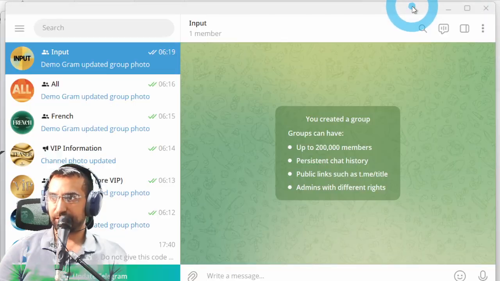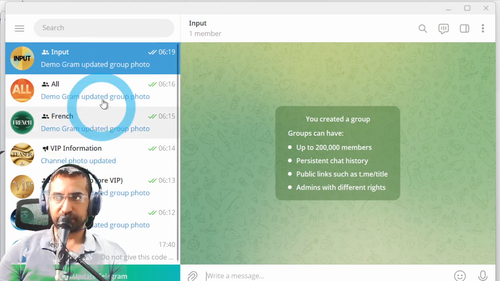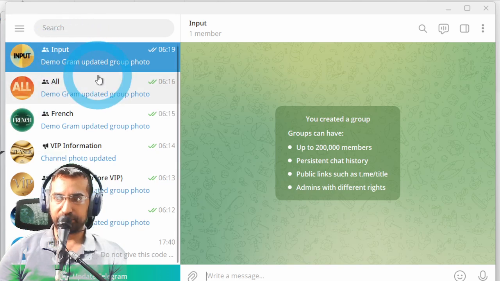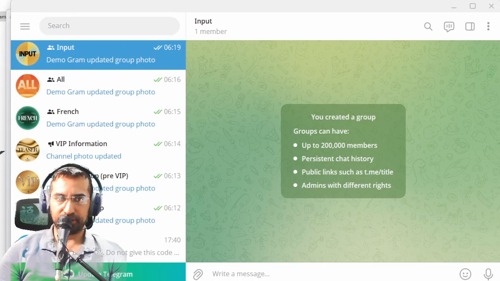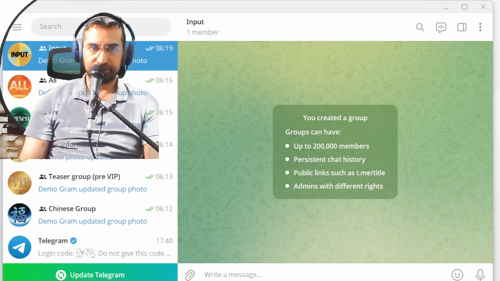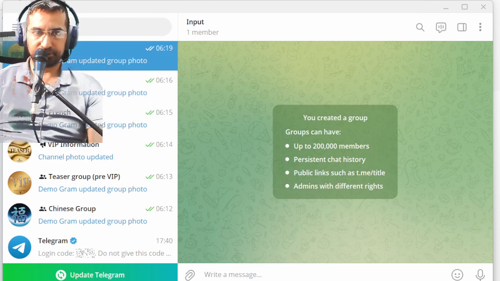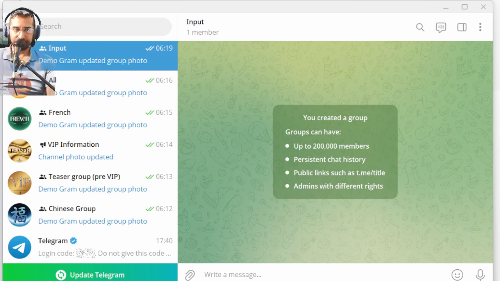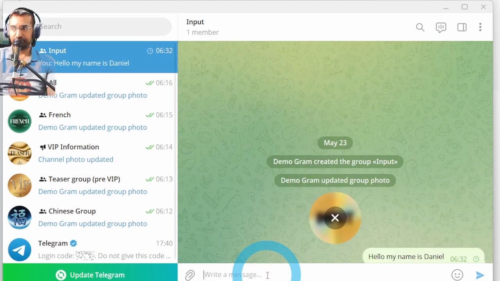So let's go to Telegram right now. So here are all my groups I created especially for this demo. And here's my input group, and my Chinese group is right behind me. Let me move myself here, and I guess I'll just shrink myself. All right, so I'm going to input over here something, which is more than one word. For example, hello, my name is Daniel.